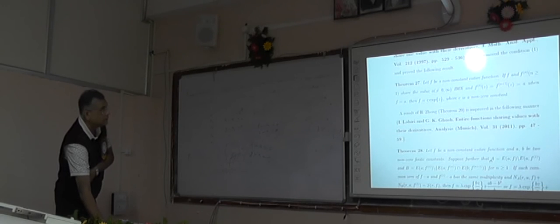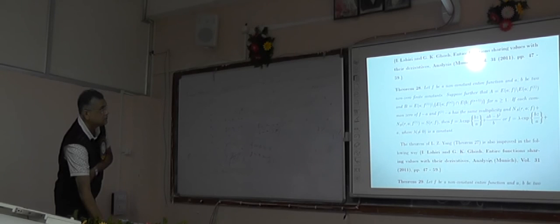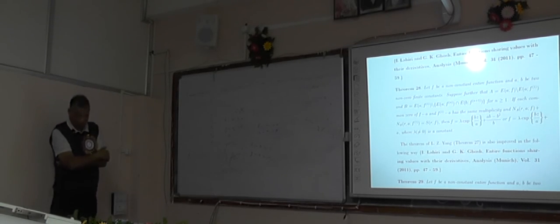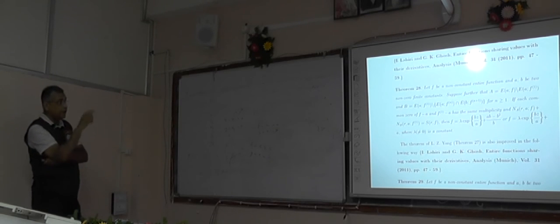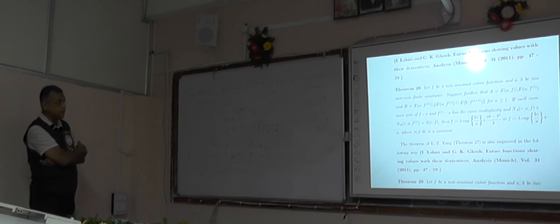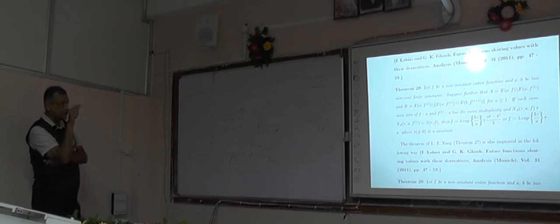In 2011, we further improved the result of Zhang in this manner, where A is E_a(f) minus E_a(f^1), B is E_a(f^1) minus the intersection of those two sets, and if the counting function over A plus the counting function over B is small, then f is of this form.